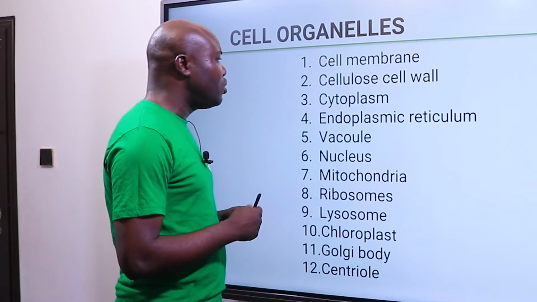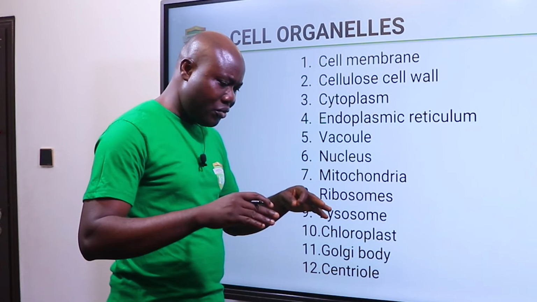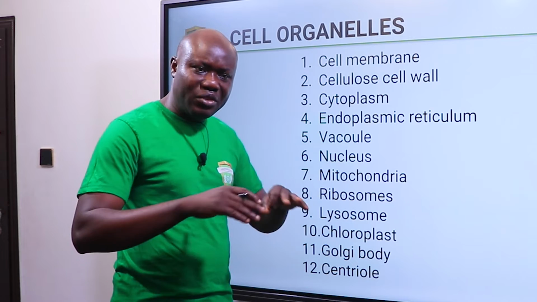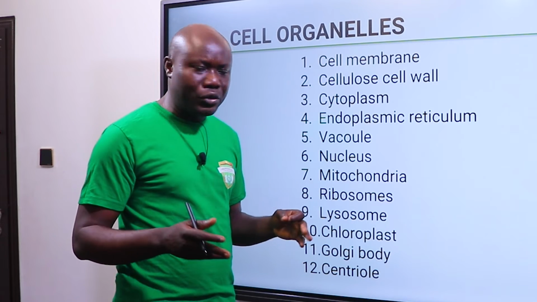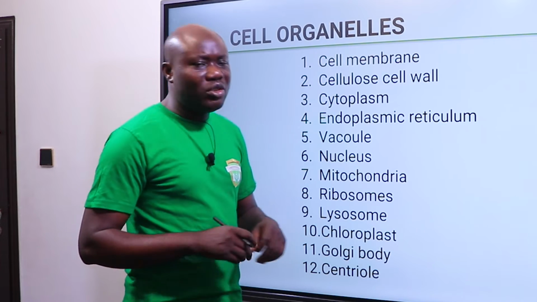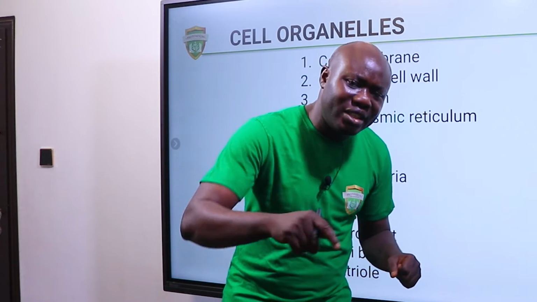Then we have the cellulose cell wall. This is found in plants. This is what forms a kind of structural support for the plant. It gives the plant a very rigid structure. Then we have the cytoplasm. What is the work of the cytoplasm? Cytoplasm functions as a platform on which all the other organelles are suspended.